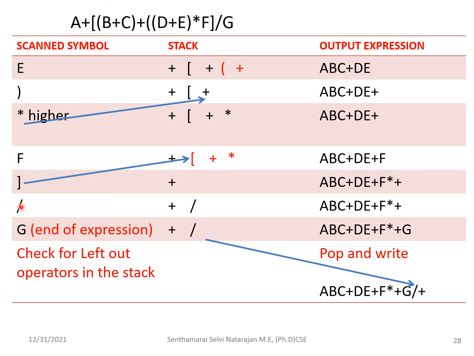Next is the close bracket, check for its equivalent open. Here we have two operators, so pop them one by one and place them, first asterisk and then the other. Next is the division symbol, so you check with the operator inside the stack. This has the higher precedence, so push it into the stack. Next is G, and with this the expression ends, and it is written here.